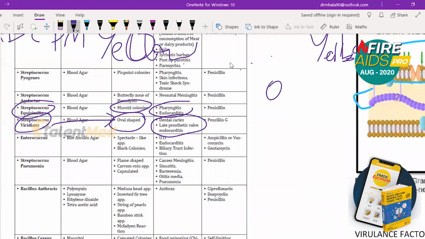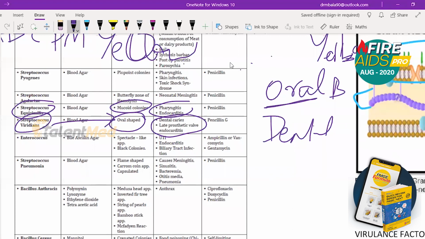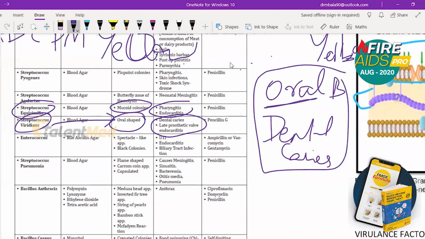Okay, so Streptococcus viridans, I want you to remember the brush. Oral B is a brush, right? So Oral B, you can remember oval shaped. The brush is used for tooth, so dental caries you can remember. So I want you to make Oral B. So you went to buy Oral B toothpaste or Oral B toothbrush, but after going to the shop there was a lot of crowd, so you came back home late.